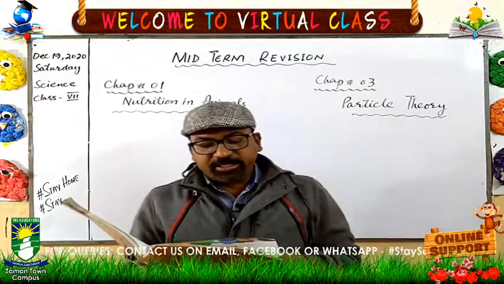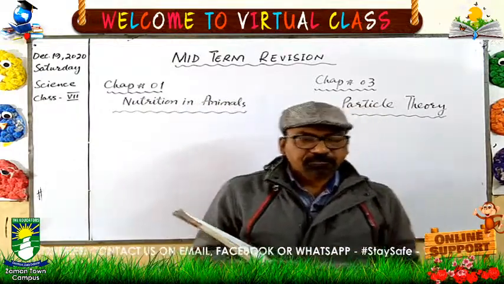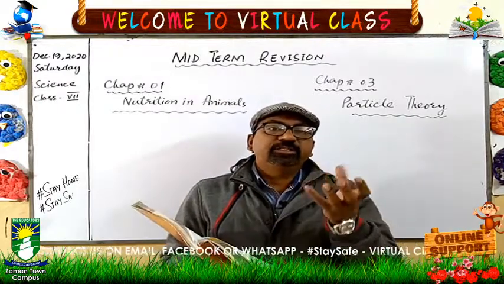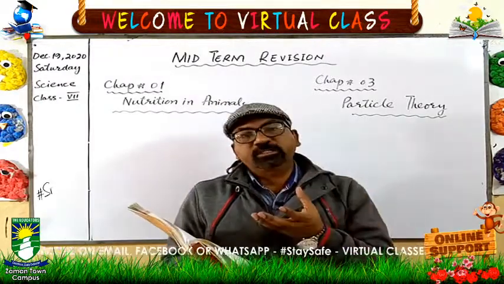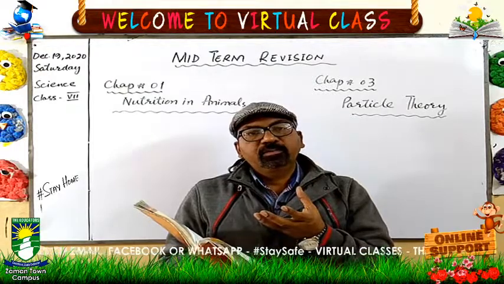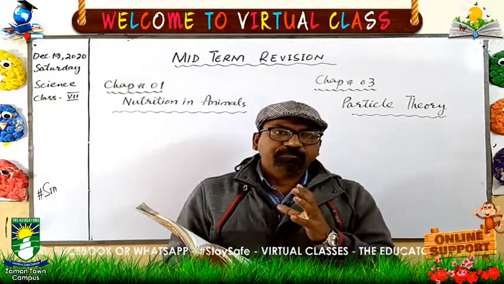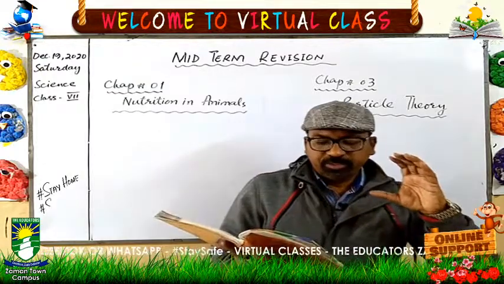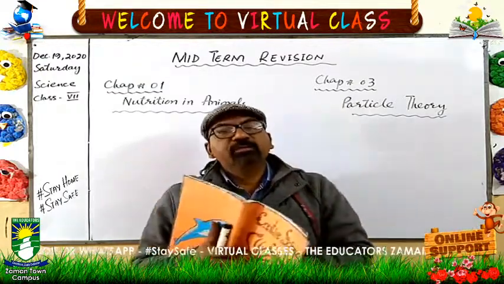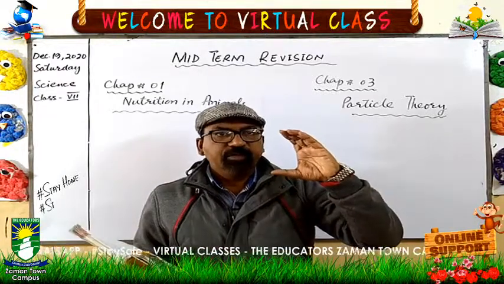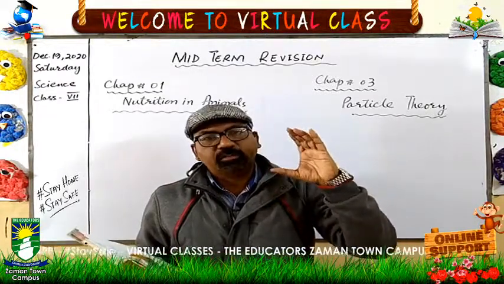First is melting and freezing. When energy is absorbed or released by the particles, then the changes occur. For example, if there is a solid like ice, we are taking the example of water.